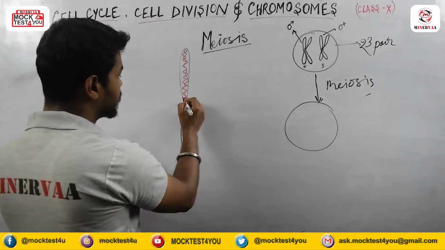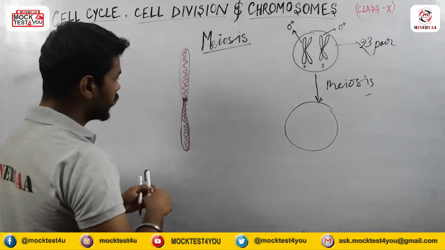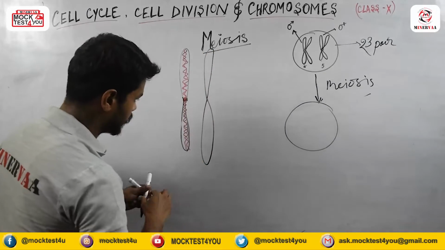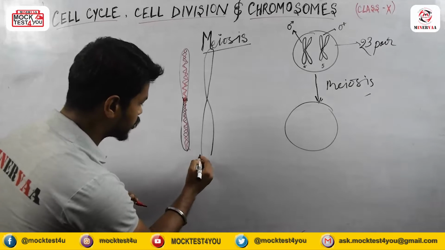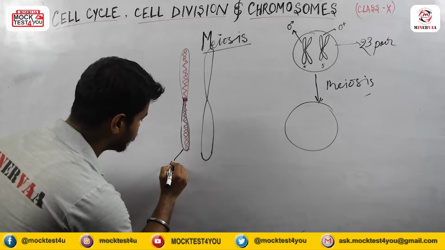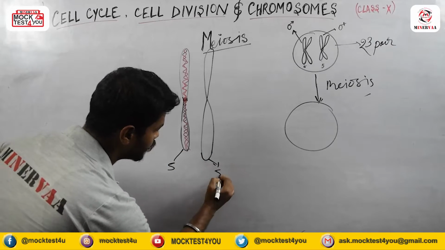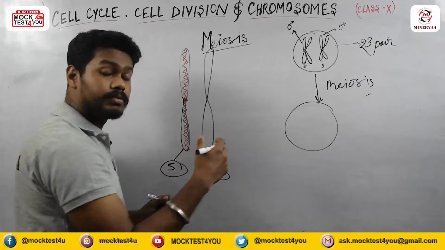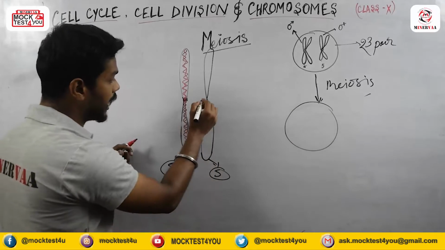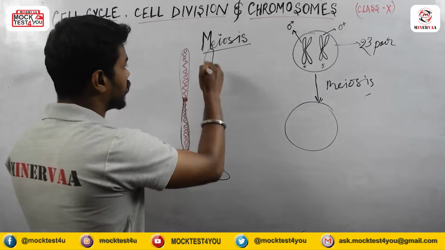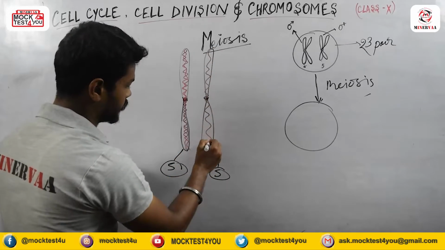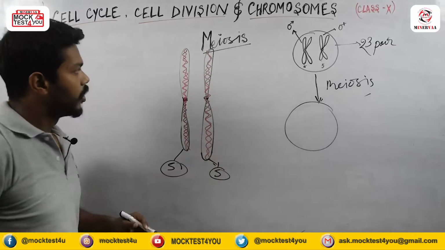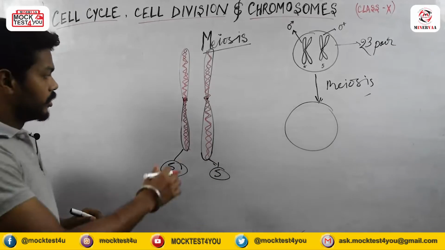Suppose this is the chromosome, and the number of chromosome is the same, this is chromosome number 5, and this is also chromosome number 5. They will come closer during the process of meiosis. This is the DNA molecule which is present inside the chromosome.